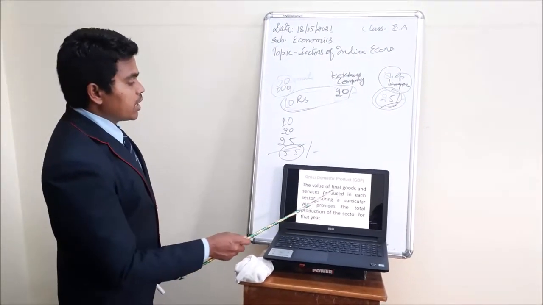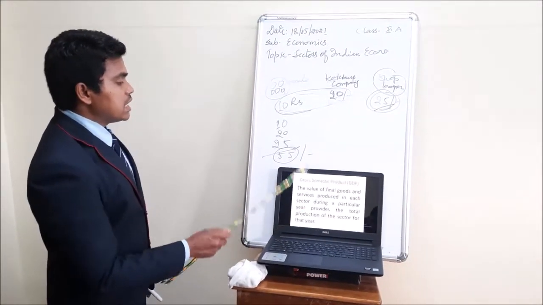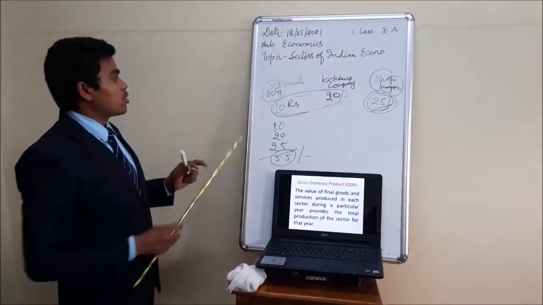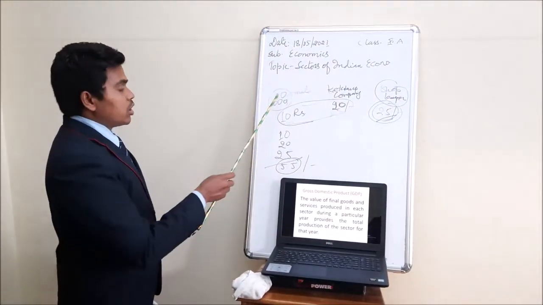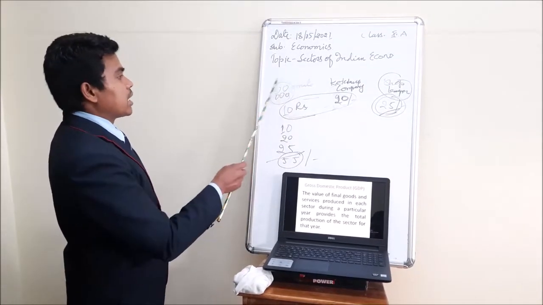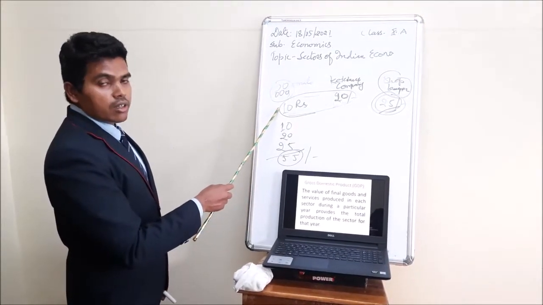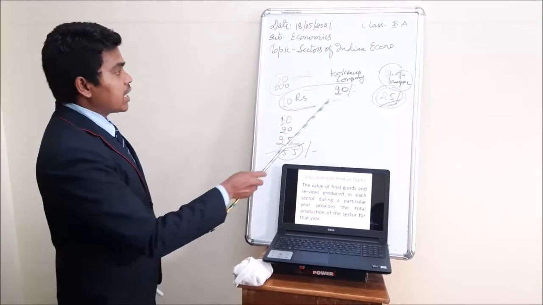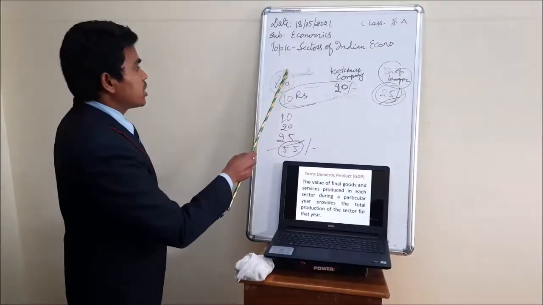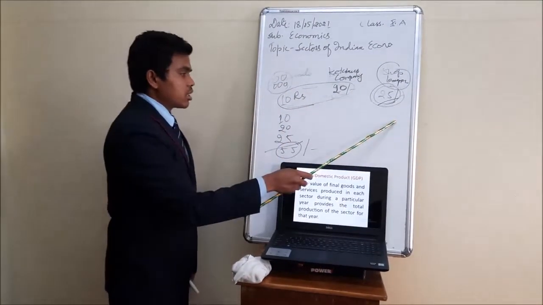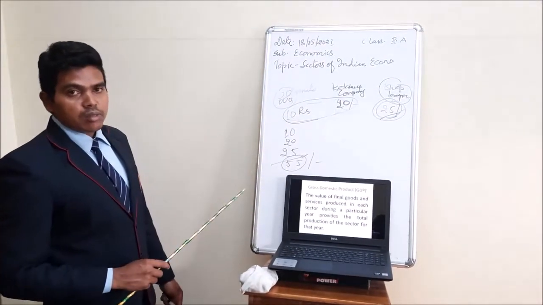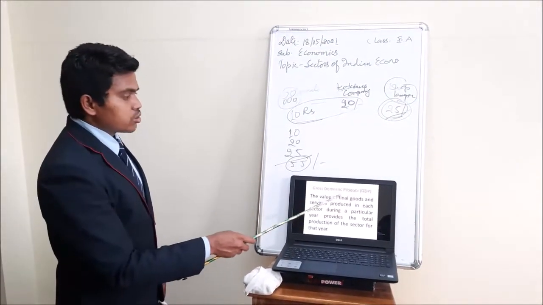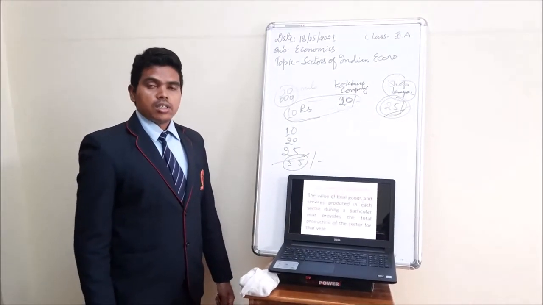The values of final goods and services are produced in each sector. Each sector produces goods and services. Whatever total we get in terms of money is added from the primary sector, the secondary sector, and the tertiary sector, and then the total is done here, and that comes under gross domestic product. Clear?